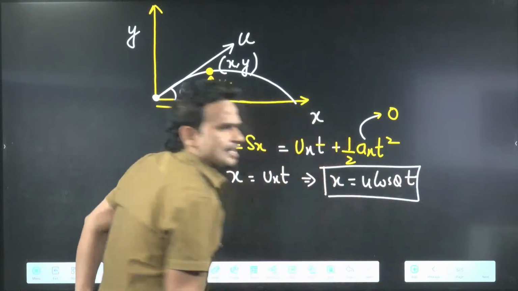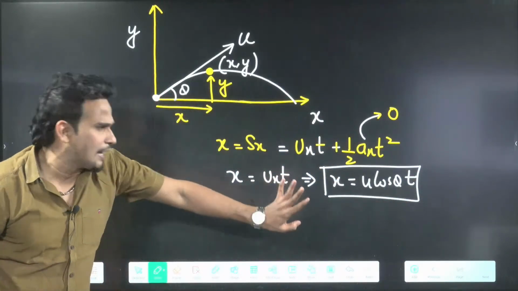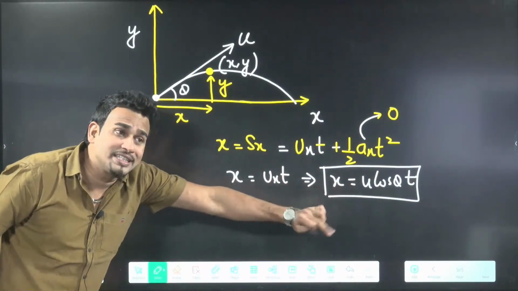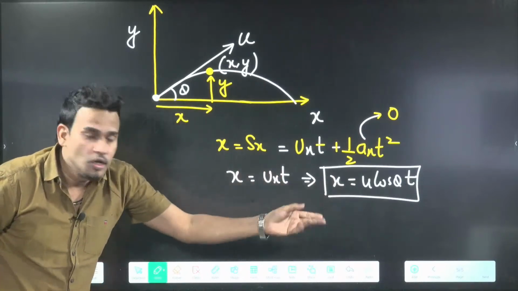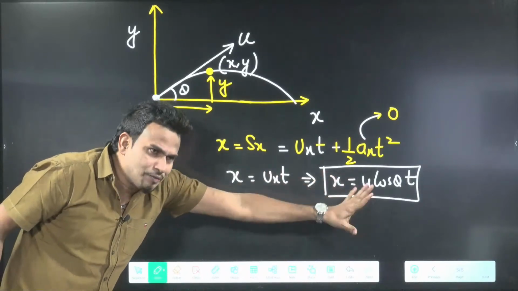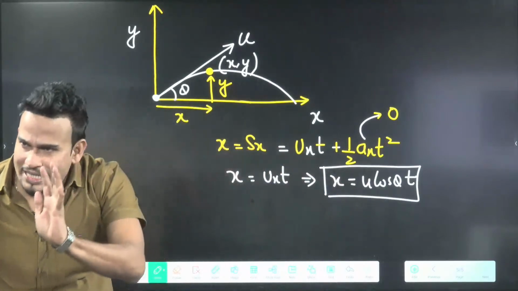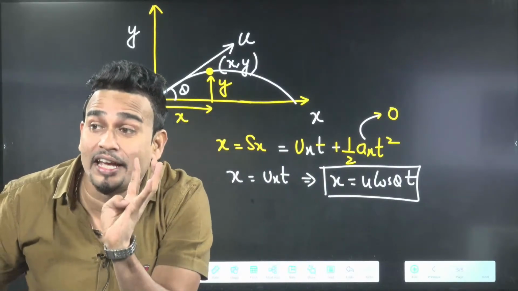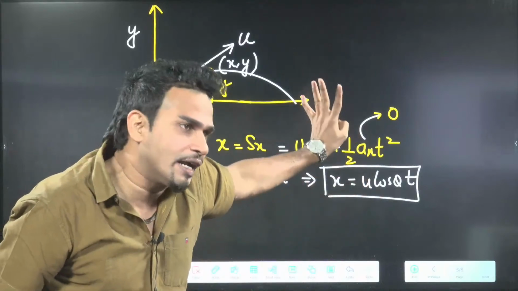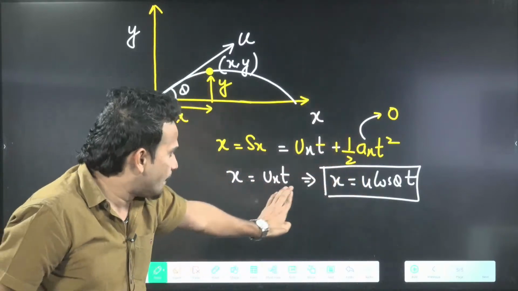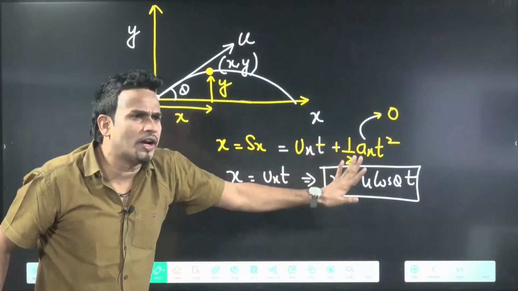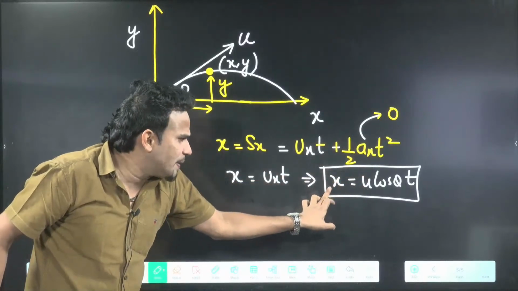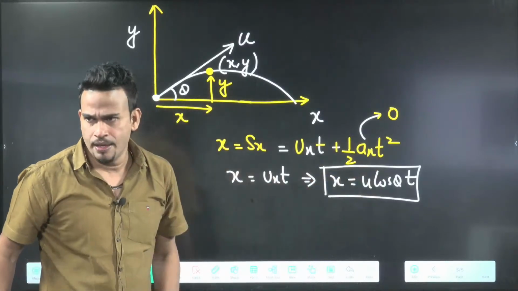This is our x coordinate of the particle. Sometimes these questions are also asked, what is x coordinate after time t? So x coordinate will come. That's why I am deriving. Otherwise, I can write the equation directly. But there are some hidden things in the equation. That's why we are deriving. That will give you more clarity. Sometimes they simply ask what is x coordinate. So x coordinate means u cos theta into t.